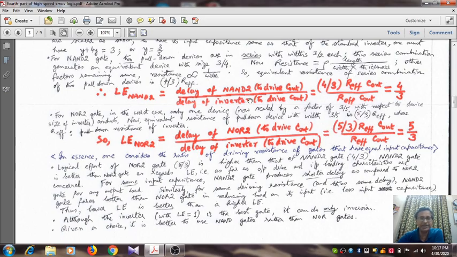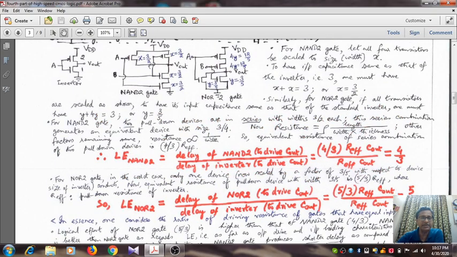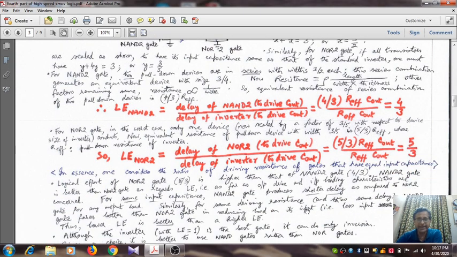Why? Because we have scaled the device sizes so that these two gates, namely the 2 input NAND gate and the 2 input NOR gate, have the same input capacitance as that of the standard inverter. So they are equivalent in terms of input capacitance, but we have seen that the 2 input NAND gate has a delay of 4 by 3, whereas the 2 input NOR gate has a delay of 5 by 3. So the NAND gate produces definitely shorter delay as compared to the NOR gate for the same input capacitance. So the NAND gate is definitely better.